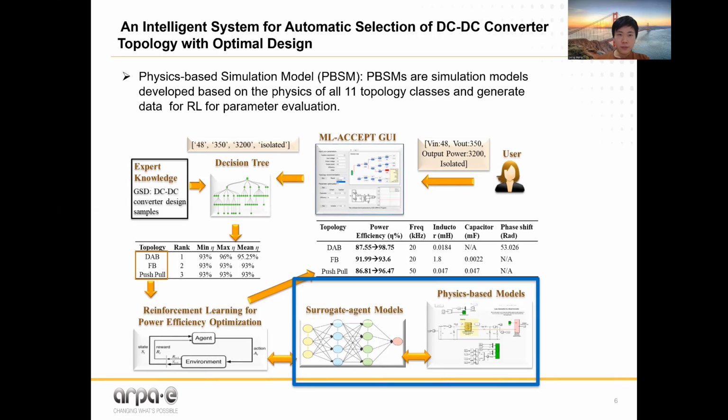For each DC to DC converter topology class, we systematically run its physics-based simulation model at every grid point in the parameter space to generate measures of power efficiency. The dataset is then used to train a deep neural network as a surrogate model of the simulation model for the topology class. The neural network model is then used by the reinforcement learning model to estimate the power efficiency of a DC to DC converter with any sample of design parameters in the defined space.